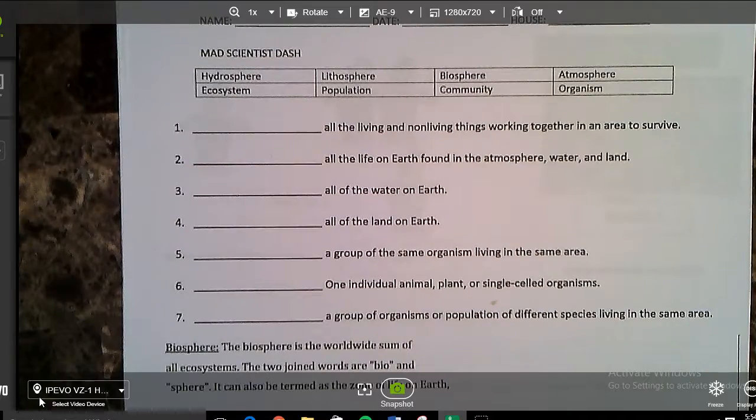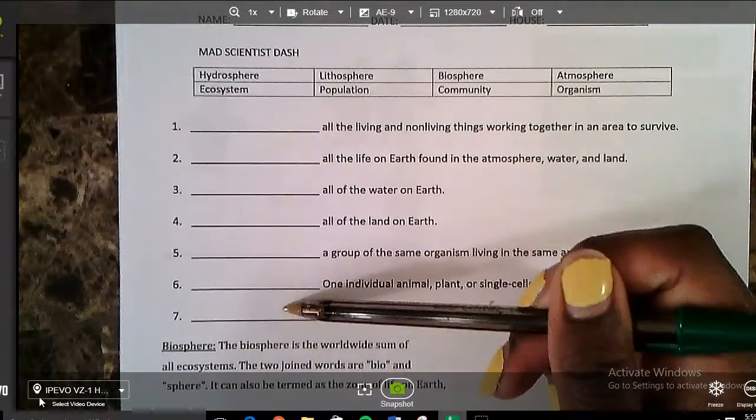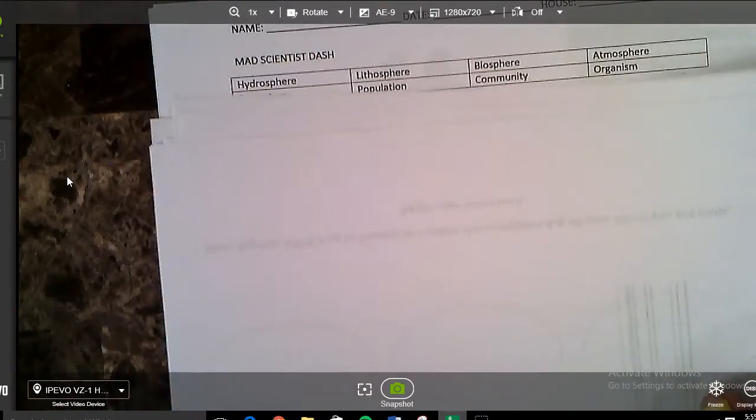So when I tell you to pause the video, you're going to pause it. When I ask you to pause the video, you're going to put a thumb up in the air so that your teachers know you are trying the work on your own first. Once you're done finishing each page, you'll hit play, and then we'll review your answers to make sure that you're right on track. Now, you've already practiced your vocabulary on Quizlet.com, so what I want you to do is pause the video here. You're going to use your word bank at the top to fill in questions 1 through 7. You have 2 minutes to do that right now. Ready, set, go.